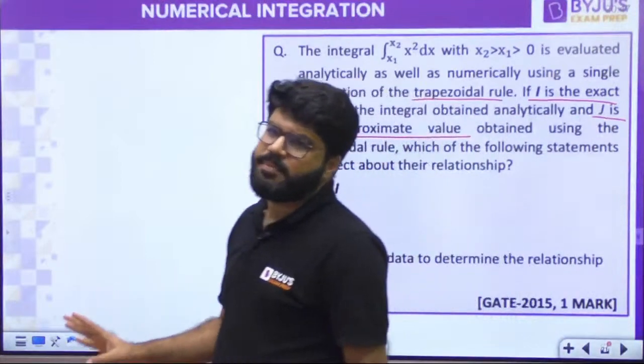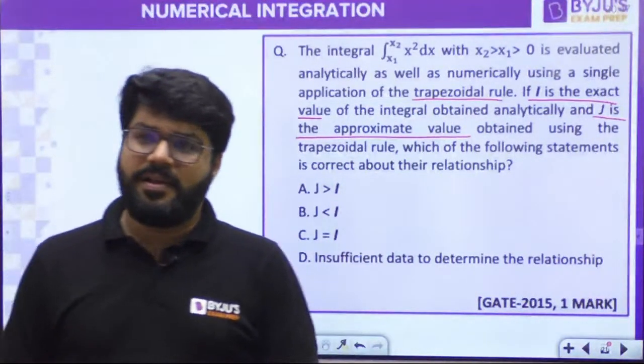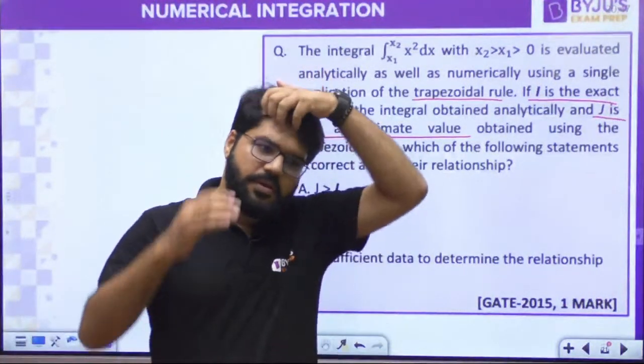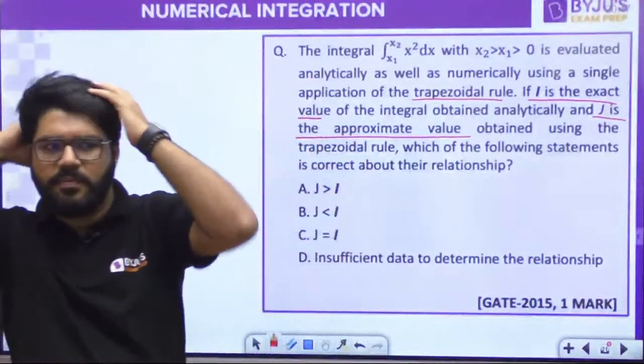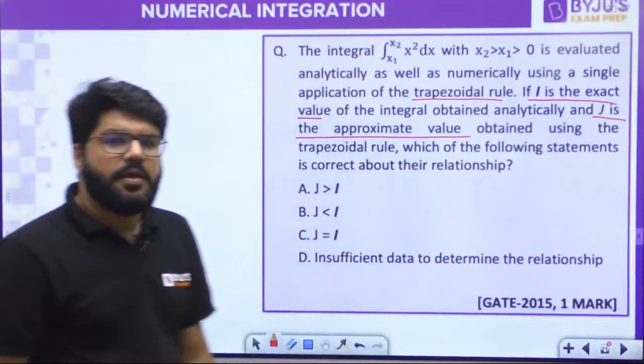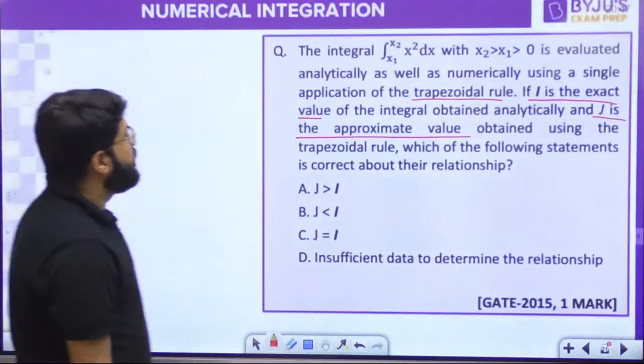Yes, error will be there, accepted. Satyakant, error will be there. But error may be j greater than I or j less than I. That we don't know, right? That we cannot see. Okay, cool, tell me.